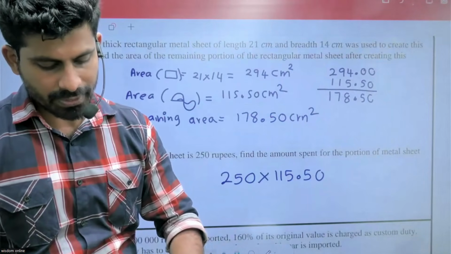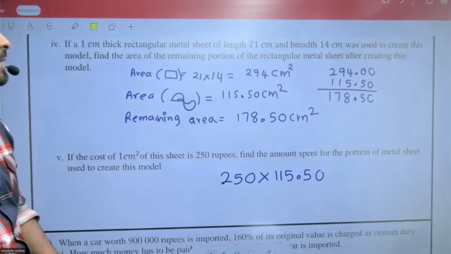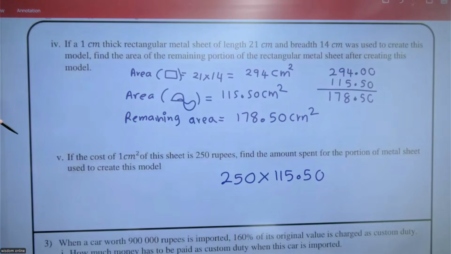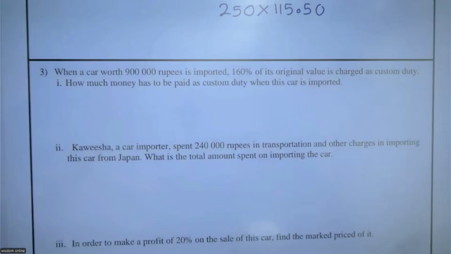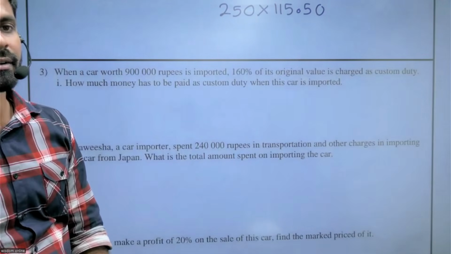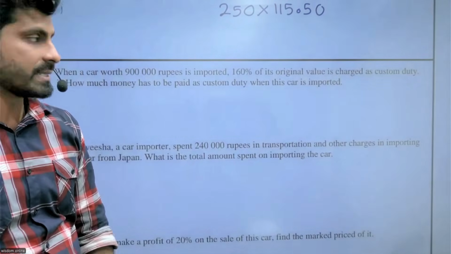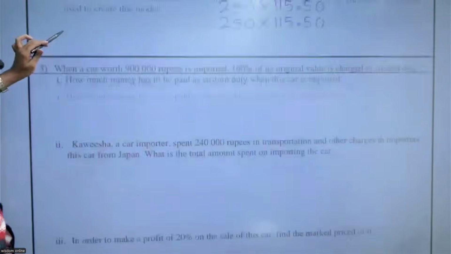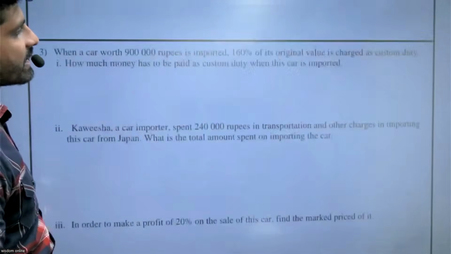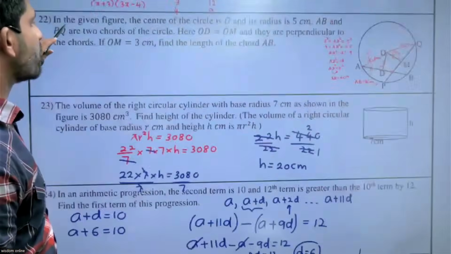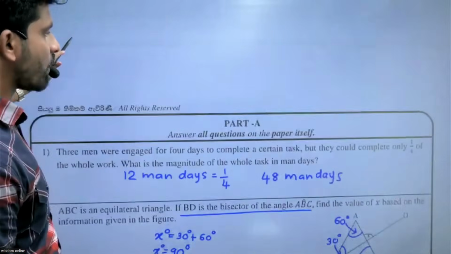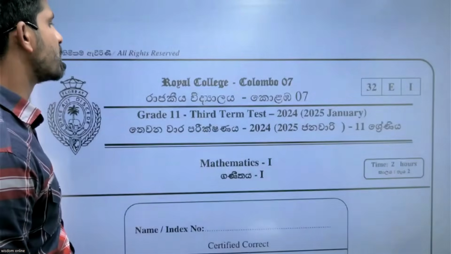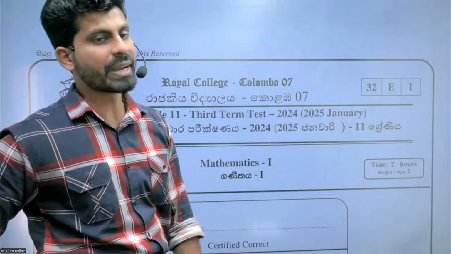Hope you can understand this one. Question number 3, question number 4 and 5, right? Then try to complete that one. I will give you the full answer sheet, so please try to complete that one. The paper is the Royal College paper, 2024-2025 Royal College paper. Okay?